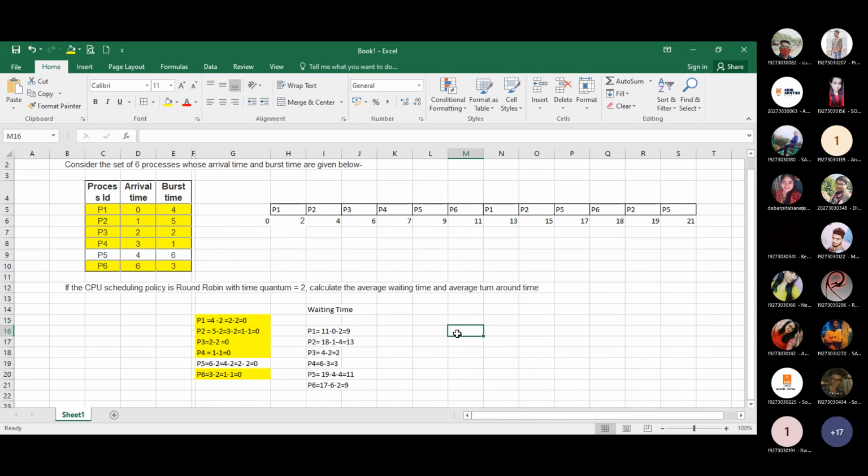Are there any questions? No, sir. So please calculate the average waiting time. What will it be? 9 plus 13 plus 2 plus 3 plus 11 plus 9 divided by 6.